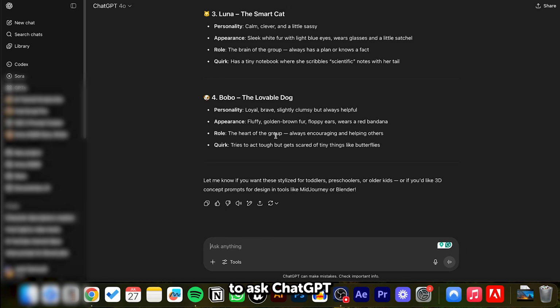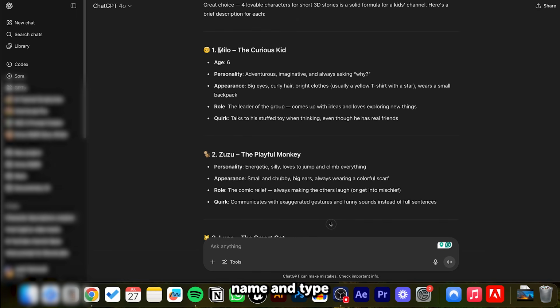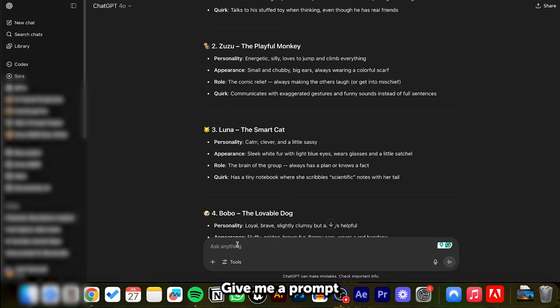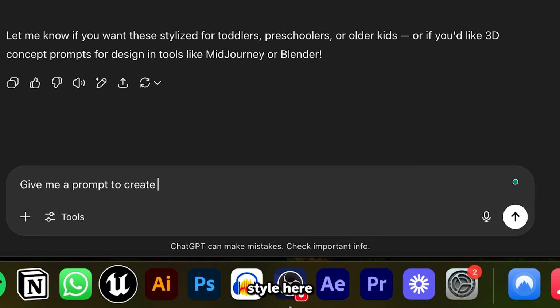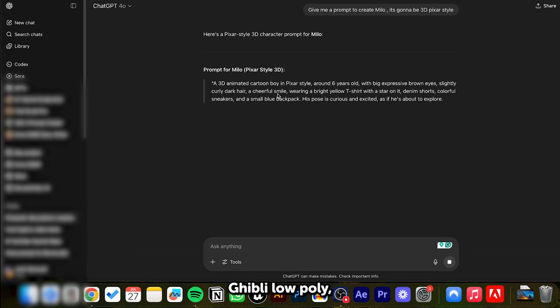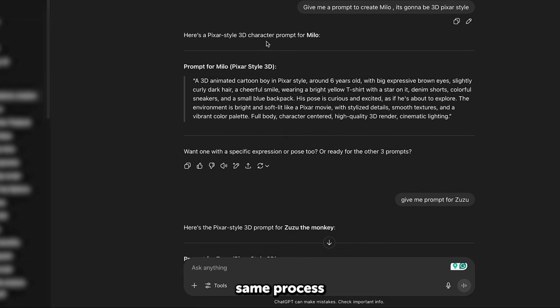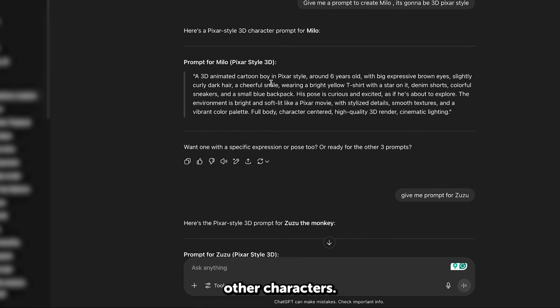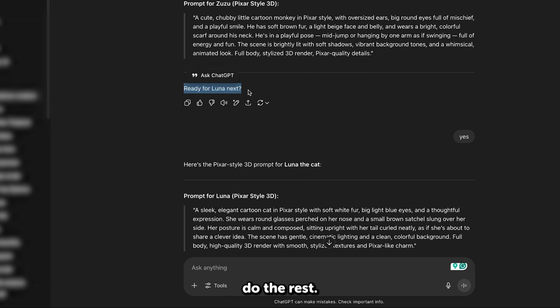Now it's time to ask ChatGPT for a prompt for each character. To do that, just copy the character's name and type something like, give me a prompt to create Milo in 3D Pixar style. I'm using the Pixar style here because I want the animation to have that 3D animated movie look. But feel free to experiment. You can try Ghibli, low poly, or even comic book styles depending on your project. From here, just repeat the same process to generate prompts for your other characters. Copy the name, choose your preferred style, and let ChatGPT do the rest.